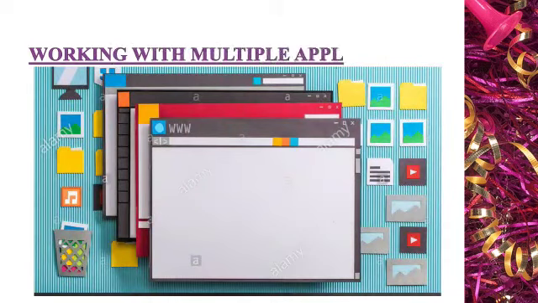Working with multiple applications. Sometimes we need to work with multiple applications at the same time, children. For example, if your teacher gives a task related to a presentation on presidents, you have to work on MS PowerPoint, isn't it, children? And you need an internet connection for it. So, let us observe how we can work with multiple applications at the same time.